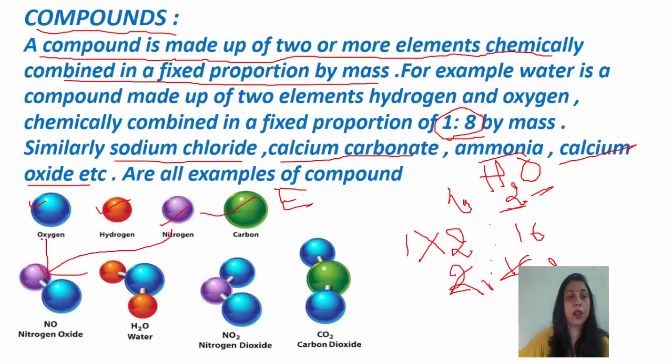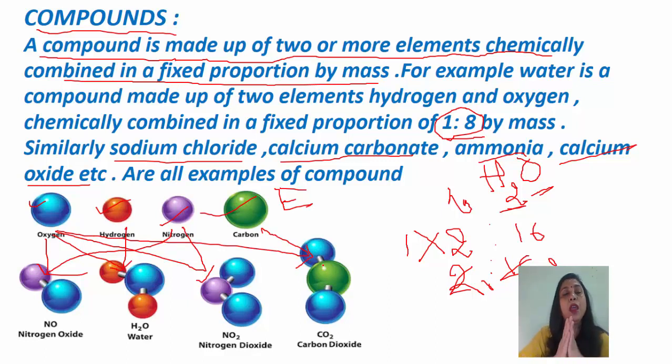This is water. In this, oxygen and hydrogen react to form water. This is nitrogen dioxide. In this, nitrogen and oxygen react to form nitrogen dioxide. And this is carbon dioxide. In this, oxygen and carbon reacted to form carbon dioxide.